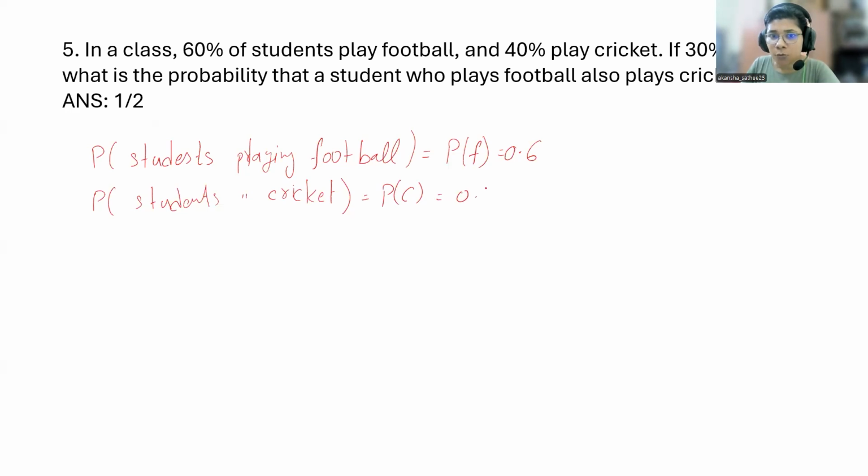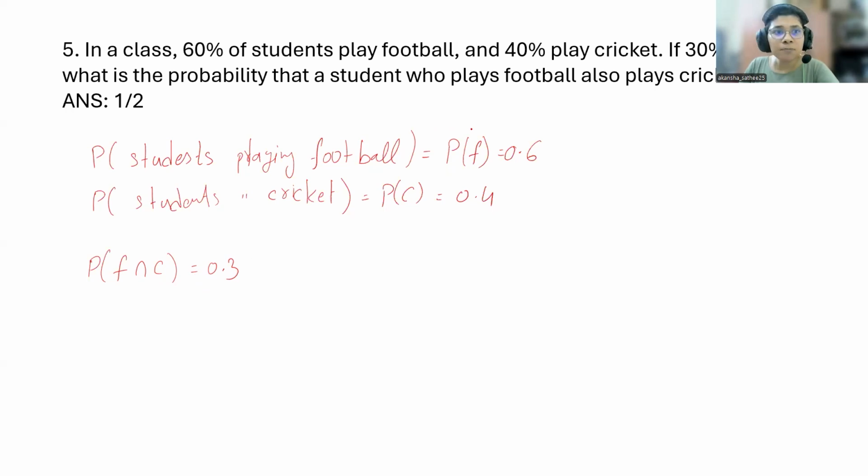So that is 0.4. These are the probabilities. And somebody told you that 30% play both. Means the probability of F intersection C is given to be 30%. That means 0.3. Both means students who play cricket as well as football. So the probability of F intersection C is 0.3.